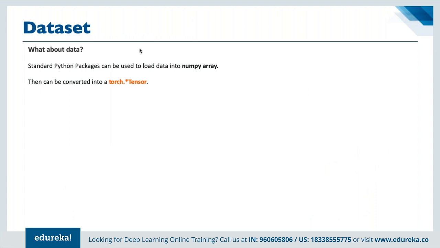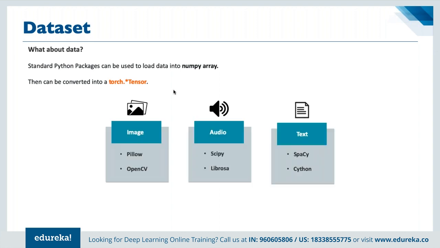If we are looking for data sets, standard Python packages can be used to load data into a NumPy array, which can then be converted into a Torch tensor, as we have seen already. There are different libraries for different data. For images, we have Pillow and OpenCV. For audio, we have SciPy and Librosa.